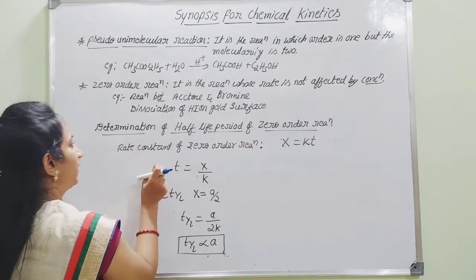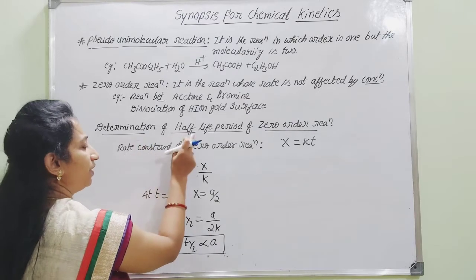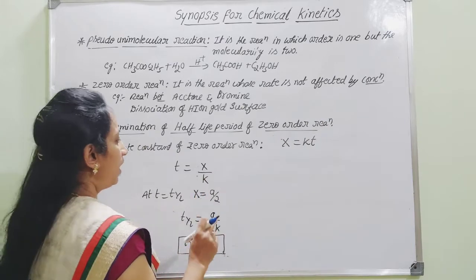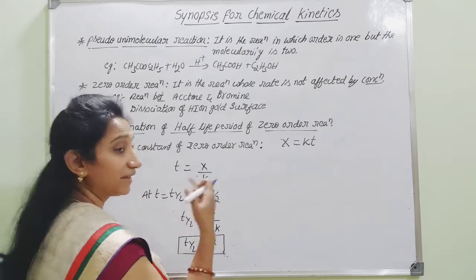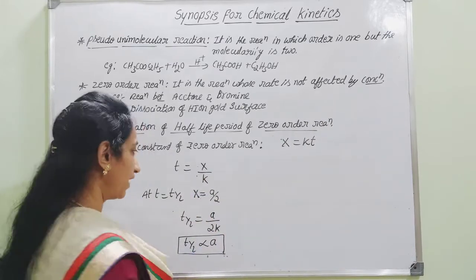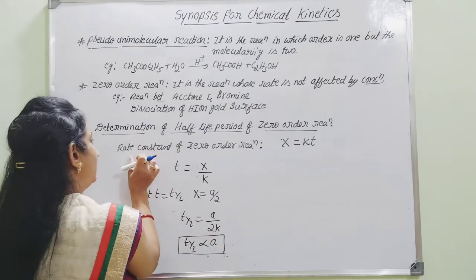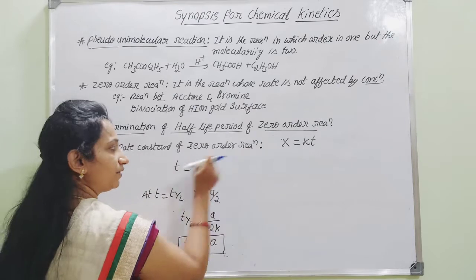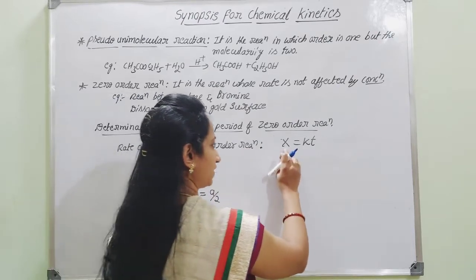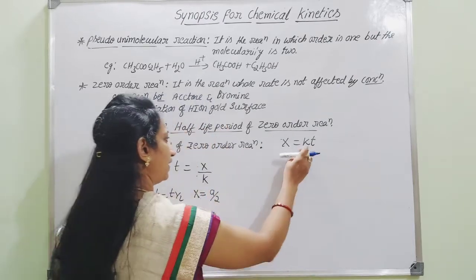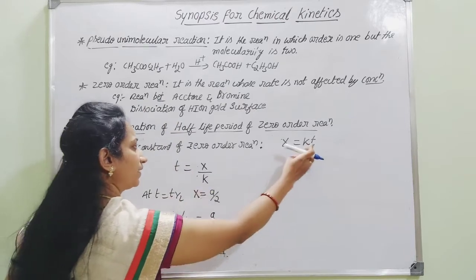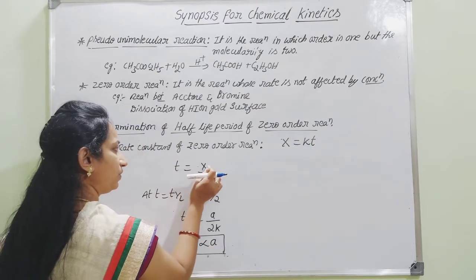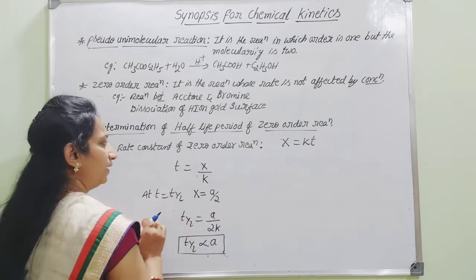Now we are going to determine the half-life period of the zero order reaction and whether that half-life period depends on the initial concentration or not. Here, the rate constant of a zero order reaction is given as x = kt. Then time t will be equal to x by k.